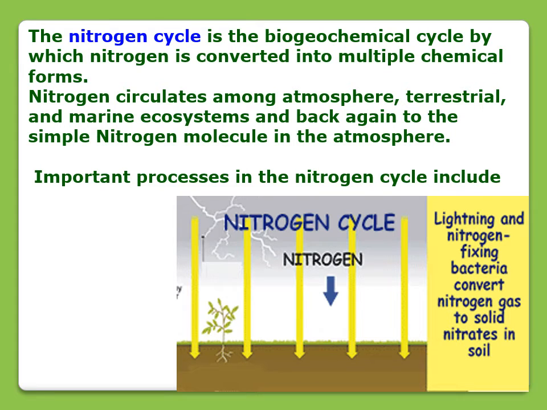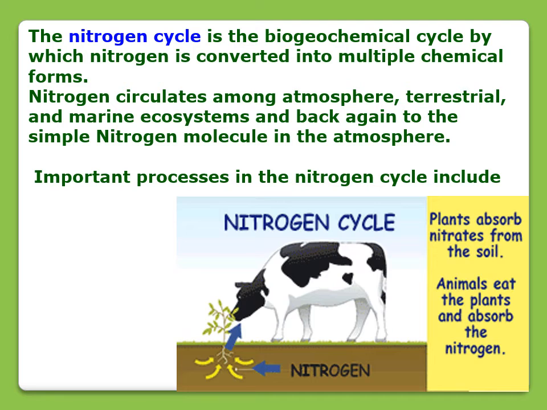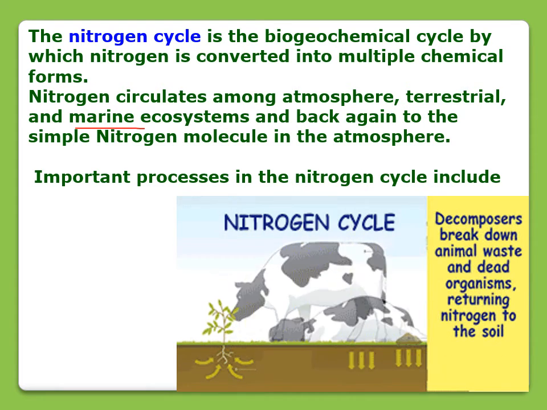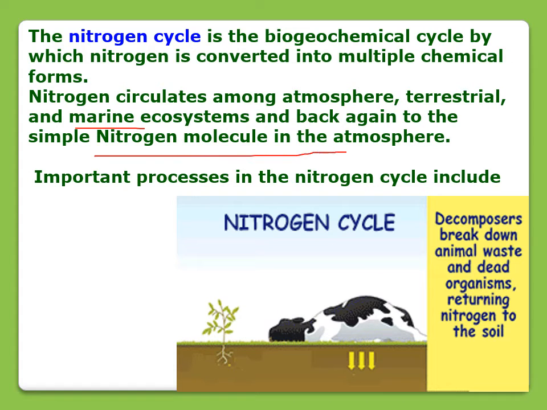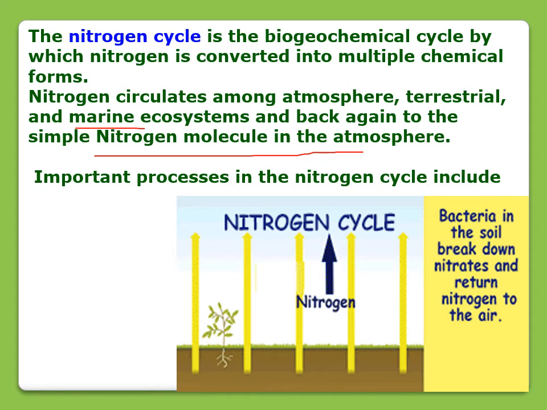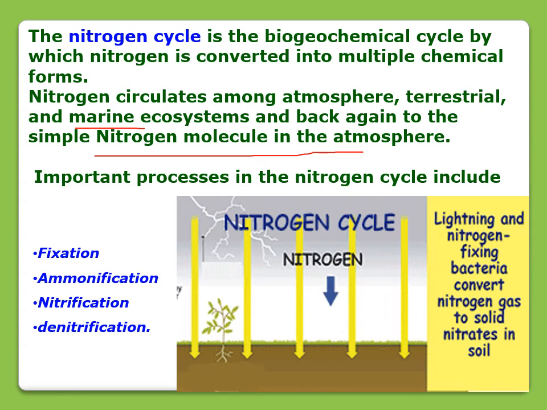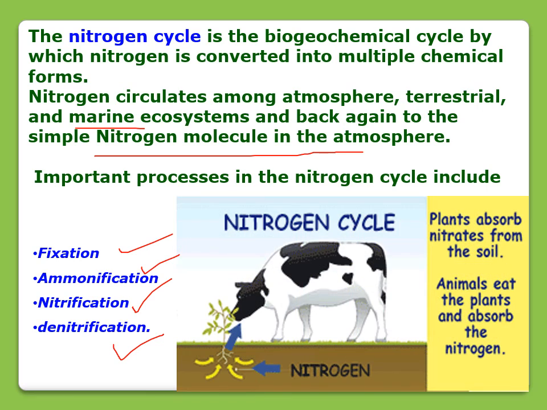So the nitrogen cycle is the biogeochemical cycle by which nitrogen is converted into multiple chemical forms. Nitrogen circulates among the atmosphere, terrestrial and marine ecosystems, and back again to simple nitrogen molecules in the atmosphere. So this was the process of the nitrogen cycle, and it includes some steps: nitrogen fixation, then ammonification, then nitrification, and then denitrification. So these are the important steps.